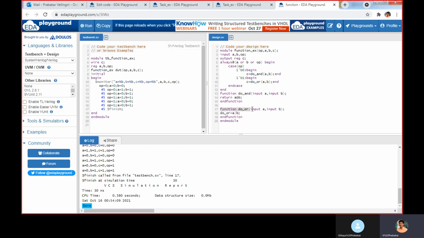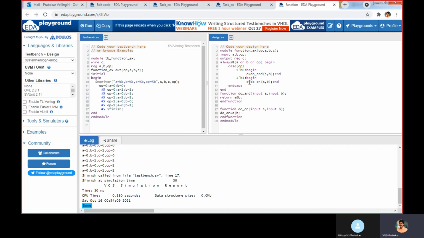Here the function name do_or is the function name. For that, we are assigning the output of the operation A or B. The value will be assigned to the function name do_or. So here you will get the output value that will be assigned to C. So that is the difference between task and function. This function you can also use in data flow modeling: assign C equal to do_or A comma B. Likewise, data flow modeling can also use this function.